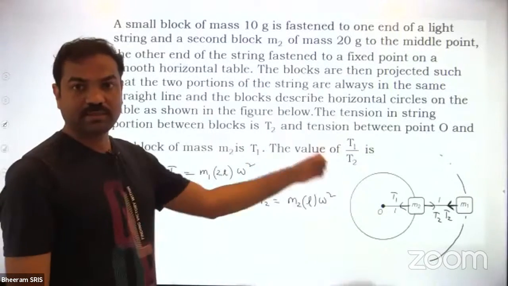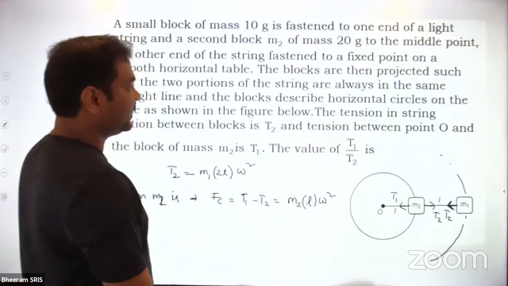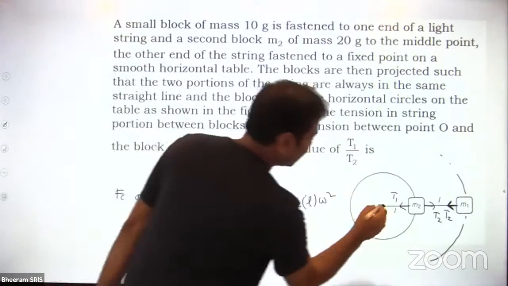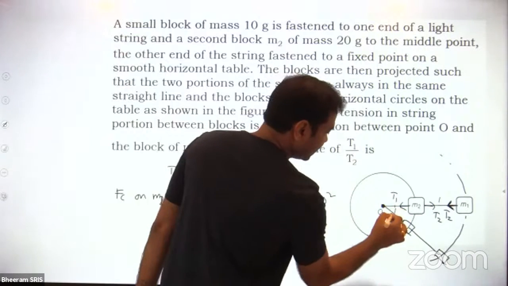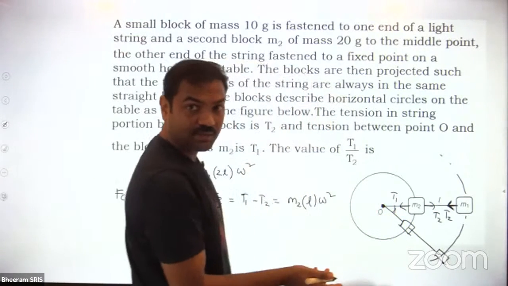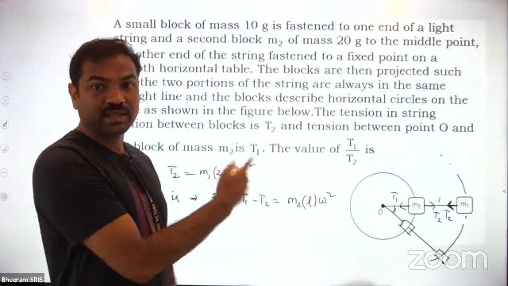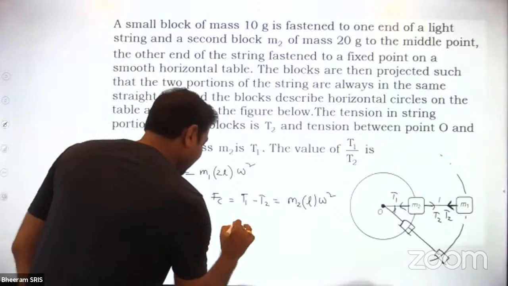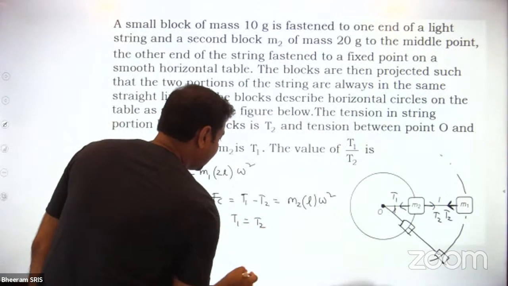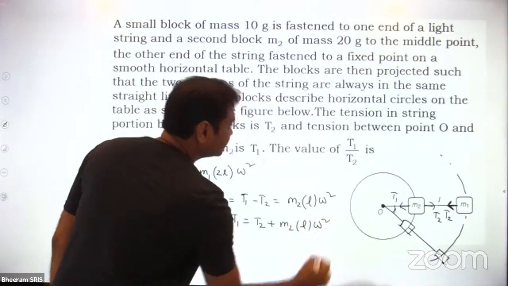Both will rotate with the same angular velocity because both are revolving in the same circular path, the same way. Both will rotate by the same angle. The angle rotated is the same, so the angular velocity will be the same, not the linear velocity. If you take the linear velocity as the same, again that's a mistake. Then the T1 value I can write as T2 plus M2 into L omega square.